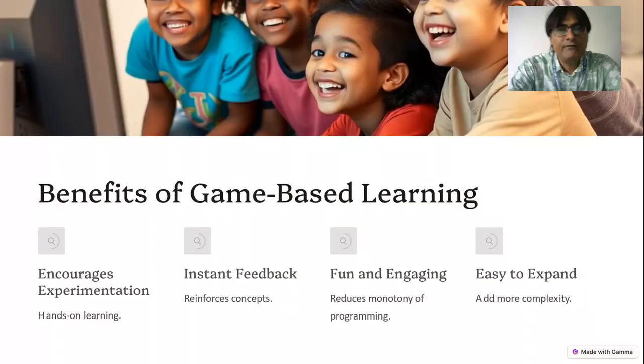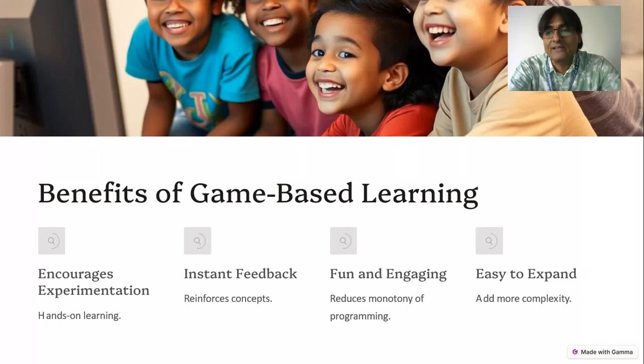Yeah, so what are the benefits of game-based learning? That it encourages experimentation, hands-on learning for the students, instant feedback. It makes the concepts fun and engaging. It reduces monotony of programming. Suppose we make a student create a program about a particular concept, if you engage him in a game, the student will definitely enjoy it.